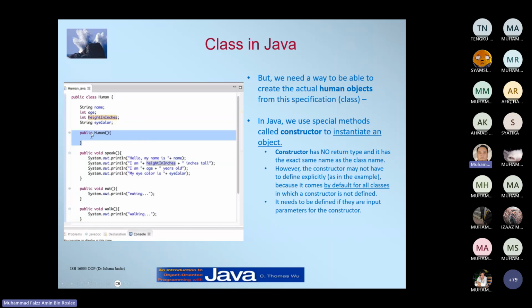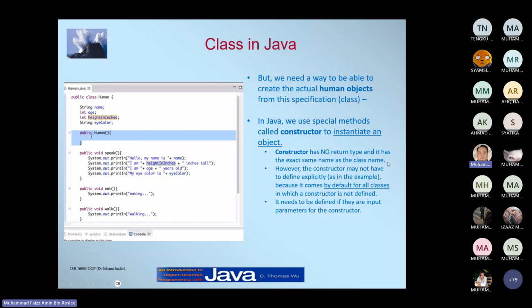So this is a constructor, the method in the class that has the same name as the class name.